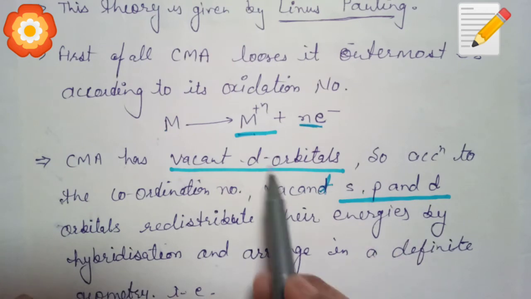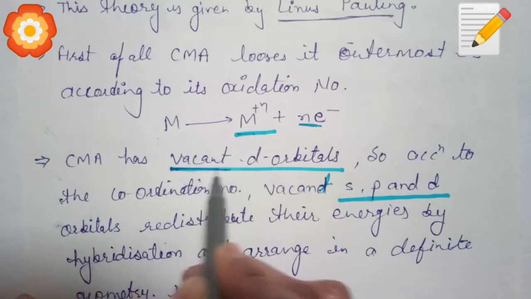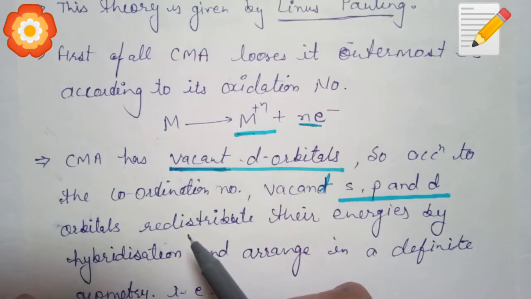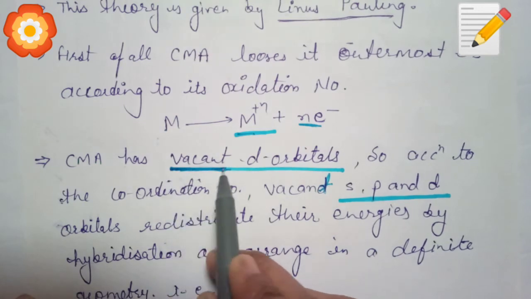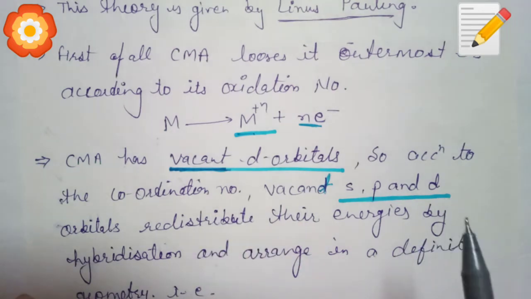It is the hybridization, but the key point is that vacant orbitals take part in hybridization, while in covalent compounds filled orbitals take part. There will be unpaired or paired electrons in the orbital, but in coordination compounds only vacant d orbitals take part in hybridization to take the lone pair from the ligand or donor atom.